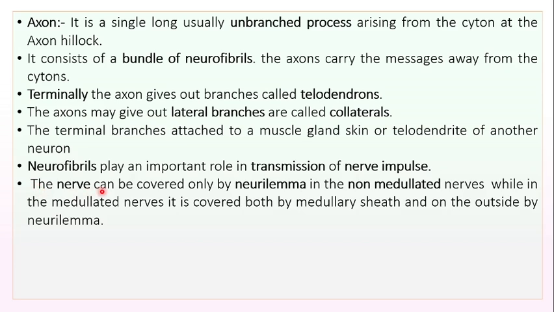The nerve can be covered only by neurolemma in the non-medullated nerves, while in medullated nerves it is covered by both the medullary sheath and, on the outside, by neurolemma.